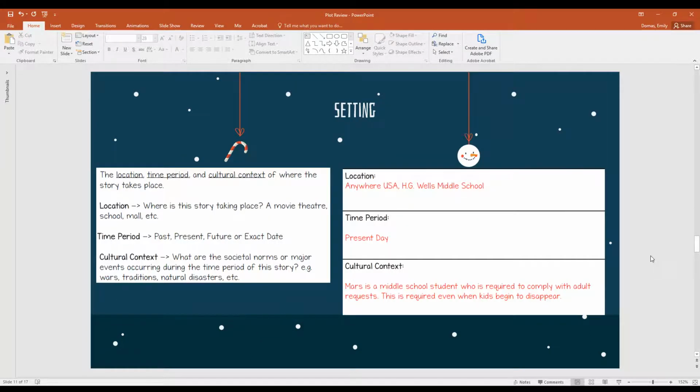Setting, remember, is where we have the location, time period, and cultural context. And so with our information from Mars Patel, our location is anywhere in USA and H.G. Wells Middle School for the setting. The time period is present day. And the cultural context is where Mars is a middle school student who is required to comply with adult requests. This is required even when kids begin to disappear.